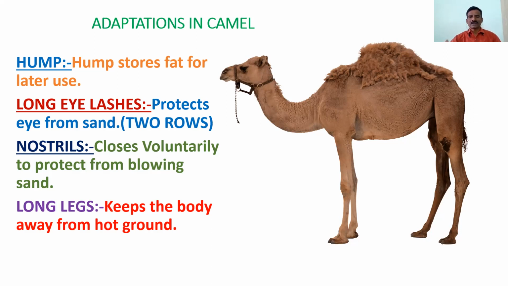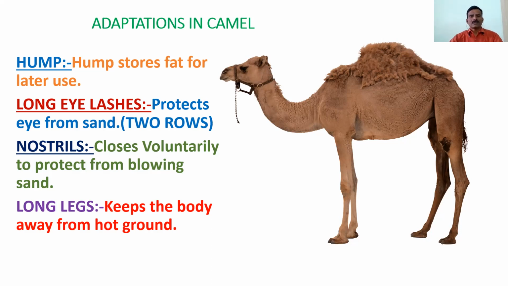The camel can survive without drinking water for a long period. When water is available, it can drink a large amount, nearly 150 liters, which is equal to 40 gallons of water. This large amount of water is stored in the blood of the camel. So these are the adaptations we can see in the camel.